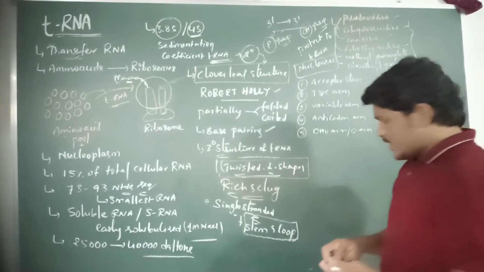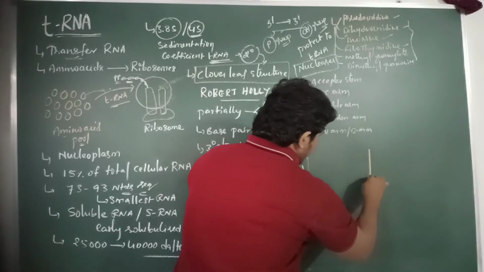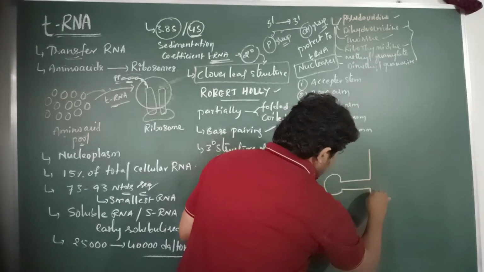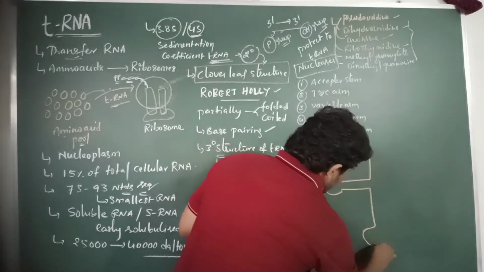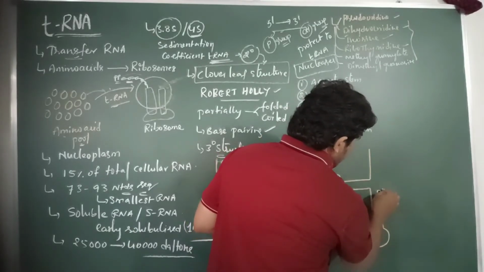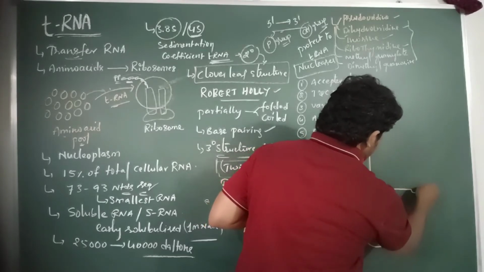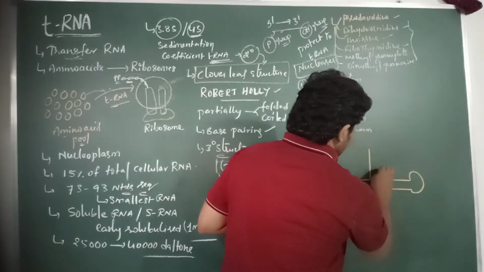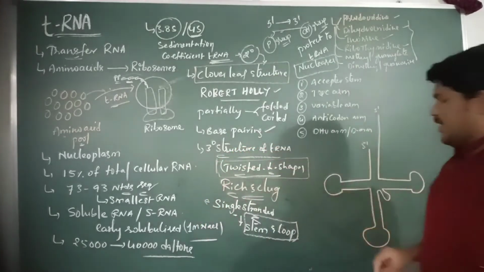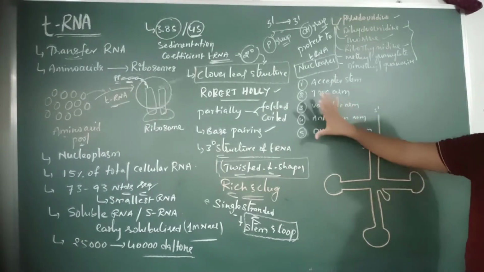If we observe the structure of tRNA, this is the clover leaf structure of the tRNA molecule.